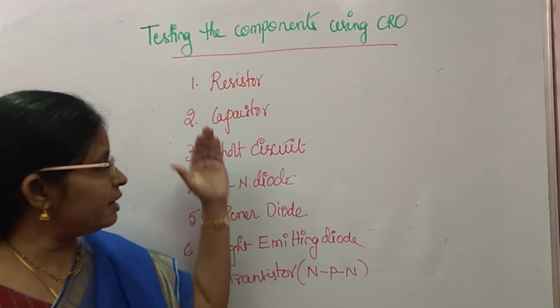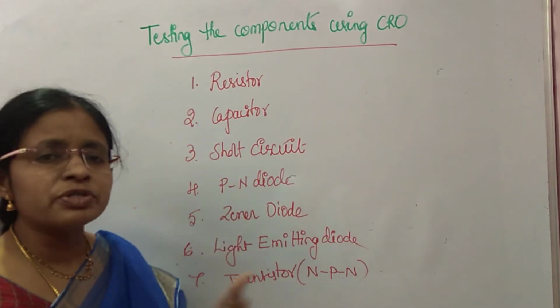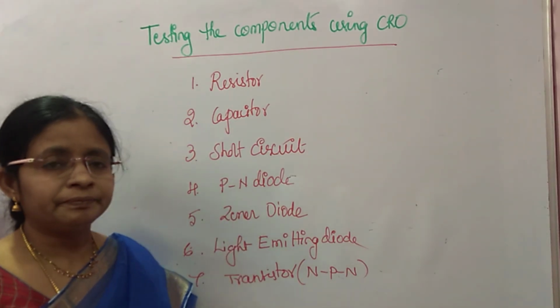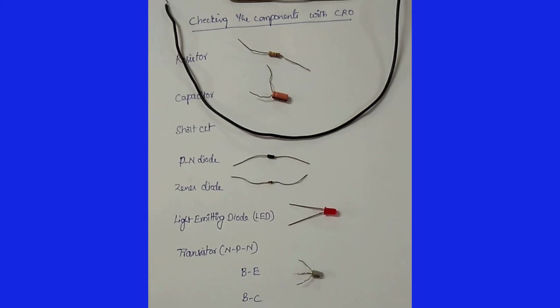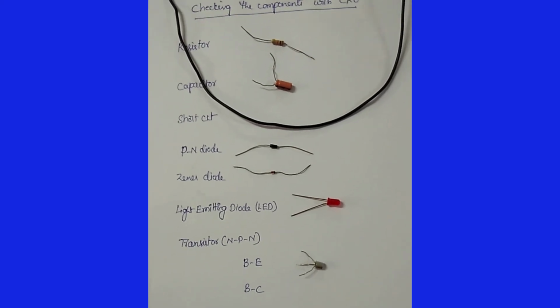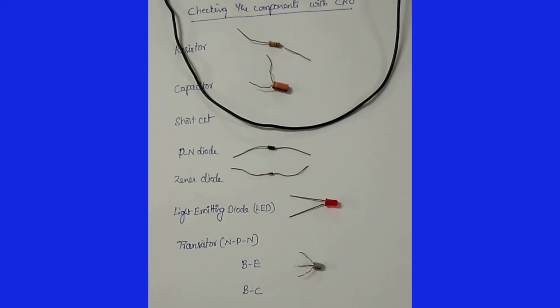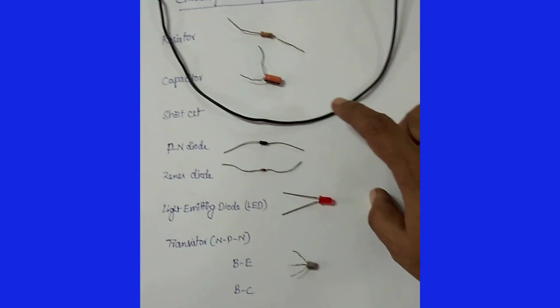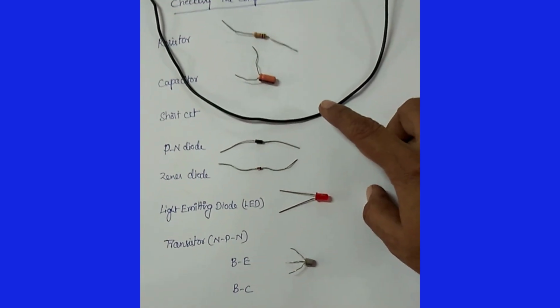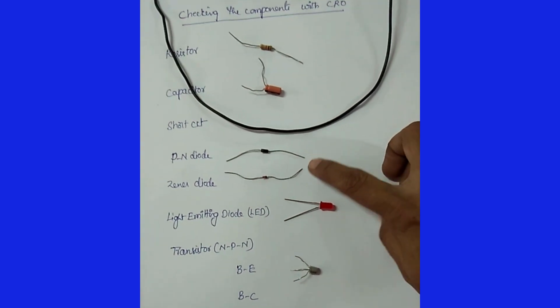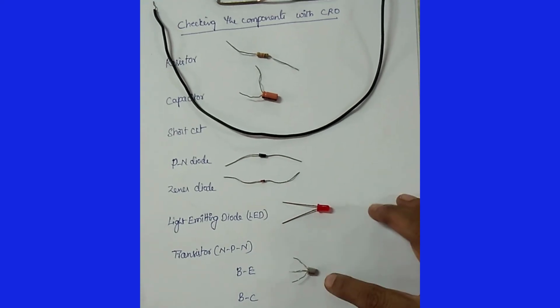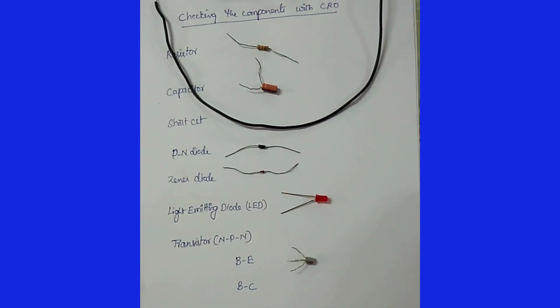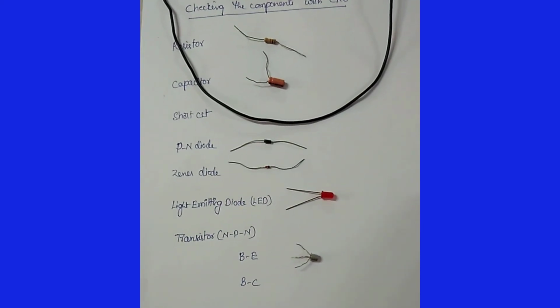Now I'll demonstrate this testing using the CRO. These are the components that I'm going to test with the cathode ray oscilloscope. The first one is the resistor, then the capacitor. As a short circuit, I'm using a wire, then PN diode, Zener diode, LED and transistor. Now let us move to the CRO.